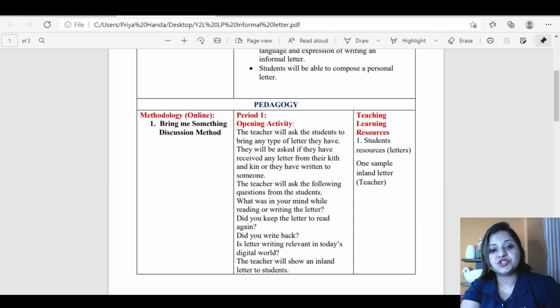The teacher will ask the questions to students. What was in your mind while reading or writing the letter? Did you keep the letter to read again? Did you write back?